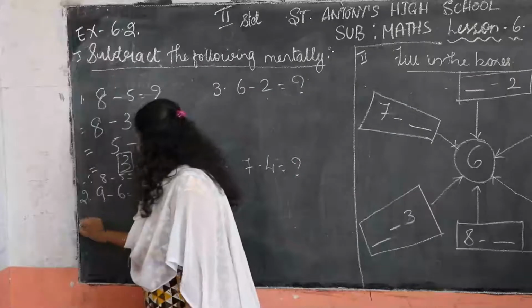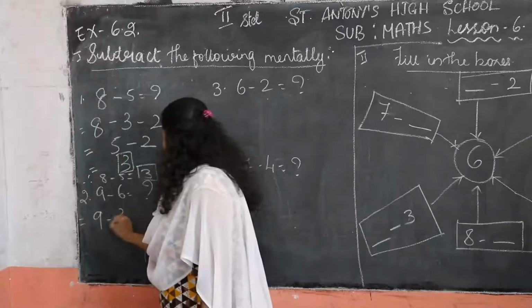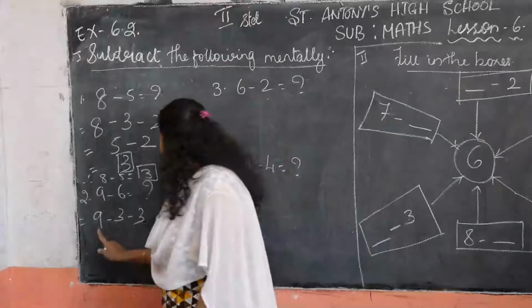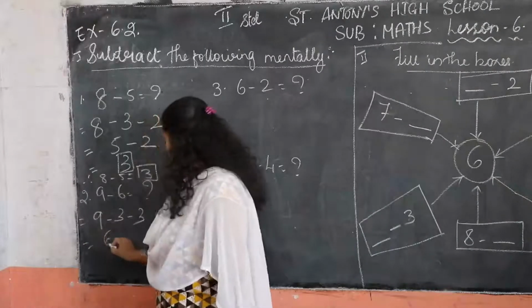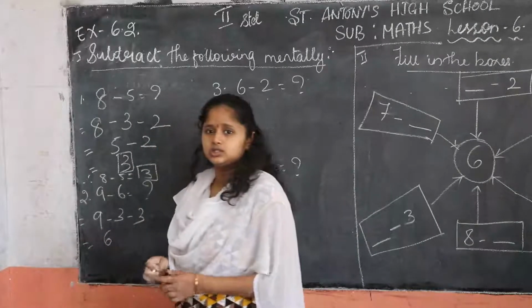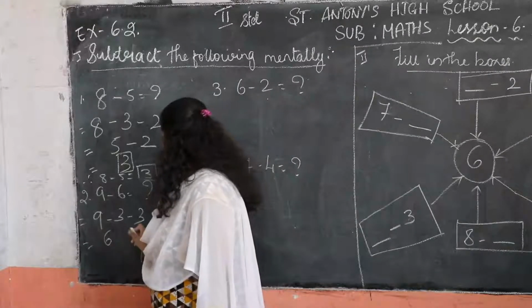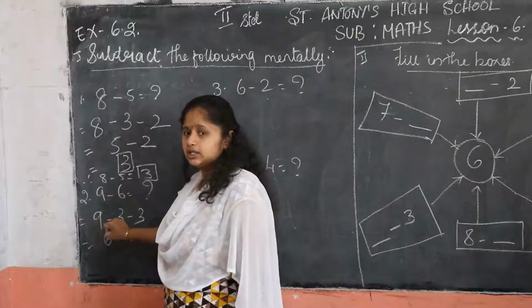How will you split? 9 minus 6: 3 and 3. You have to split it into 2. Now 9 minus 3 is how much, children? 6. Yes, 9 minus 3 is 6. Think about it. We got the answer by subtracting 9 minus 3.